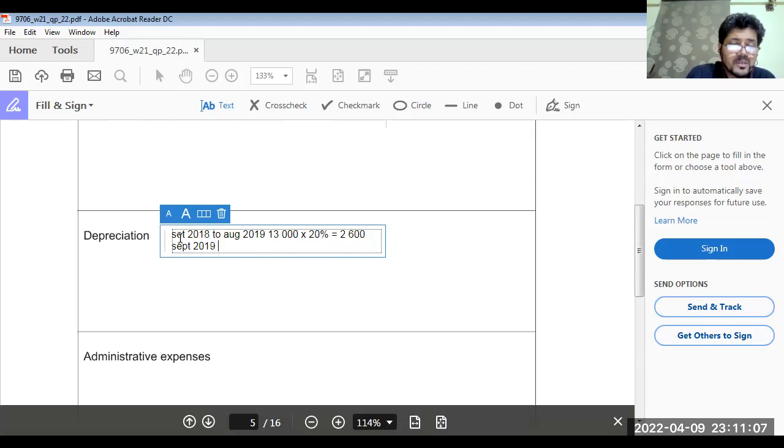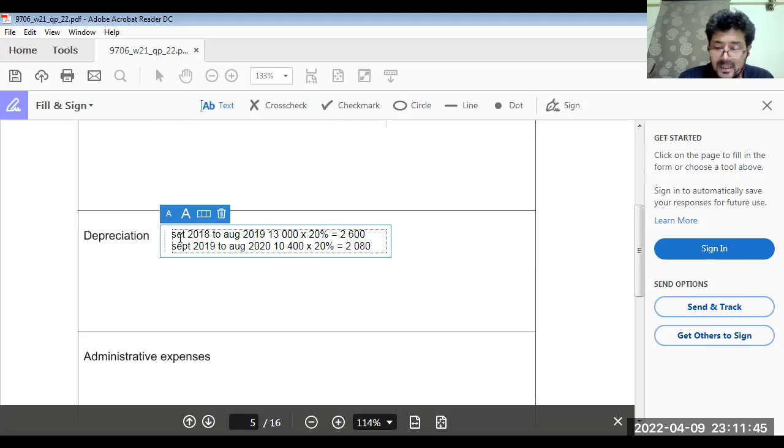Now, from September 2019 to August 2020, we have the reducing balance method: 13,000 minus 2,600 is 10,400. 10,400 multiplied by 20% is 2,080.